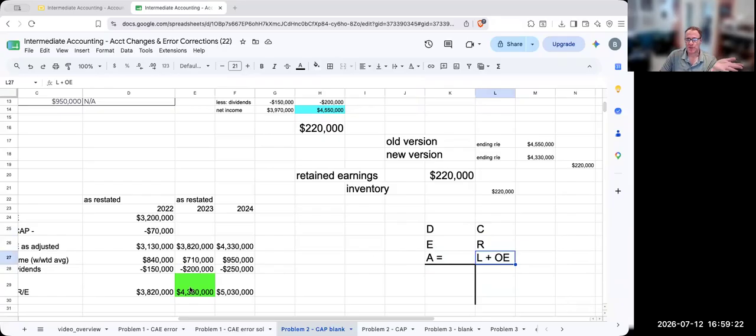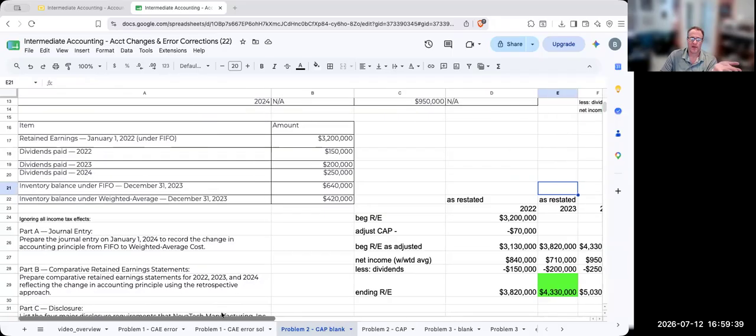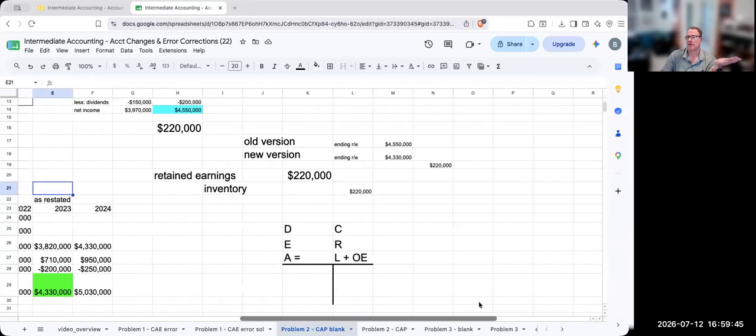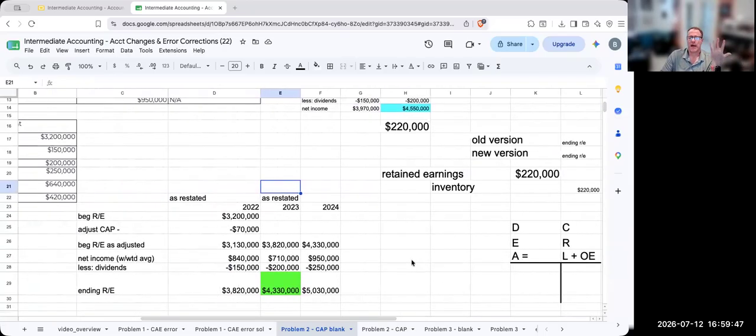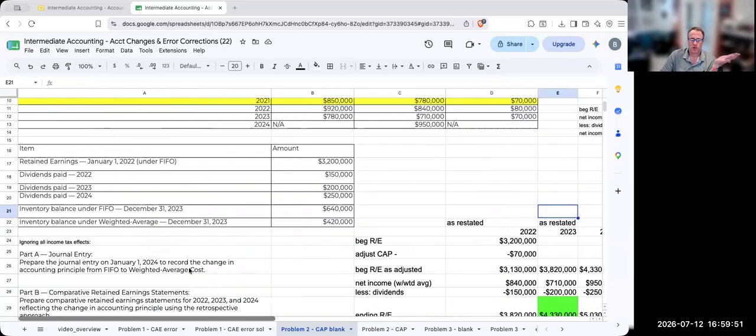If I'm reducing my retained earnings, I'm going to debit my retained earnings. And by doing this, I'm getting my inventory balance lower, which is what I wanted. I wanted to go from 640 to 420. So that's how I would make the journal entry to report the change in accounting principle from FIFO to weighted average cost. It's just kind of like a proof of life. Okay, so that is the solution to the journal entry.